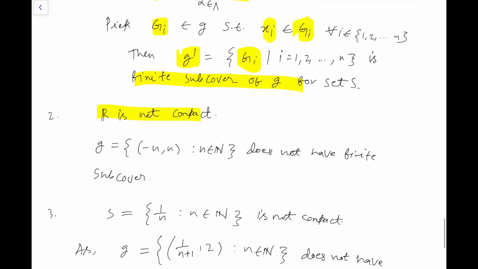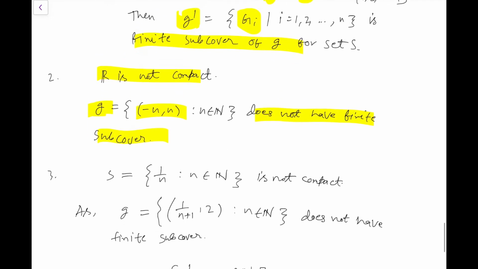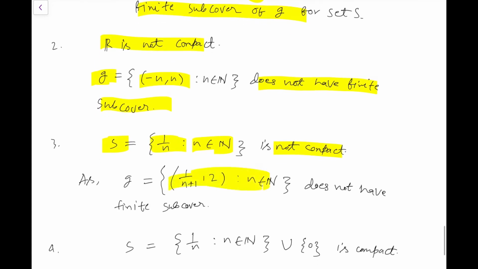Now R is not compact because we have seen that this collection G is an open cover of R, but it does not have any finite subcover. Similarly, the set S, 1 by n, where n belongs to the natural numbers, is not compact because this open cover does not have any finite subcover. Now another interesting example is the set S, where S is 1 by n, n belonging to the natural numbers, union the singleton 0. This set is compact.